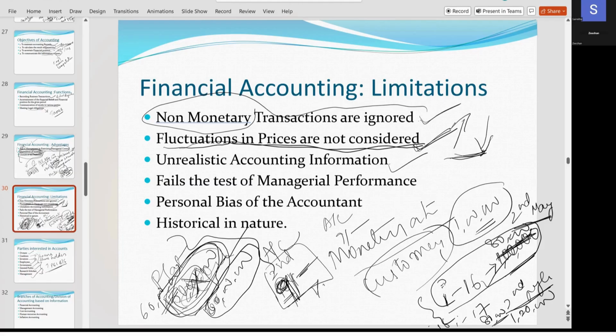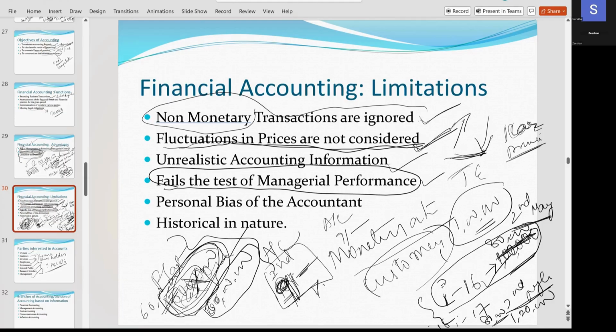It will not consider. Fails the test of managerial performance. Now, fails the test of managerial performance means, suppose you have a car business. And your target is every month you have to sell 1 premium car. That is your car showroom target.